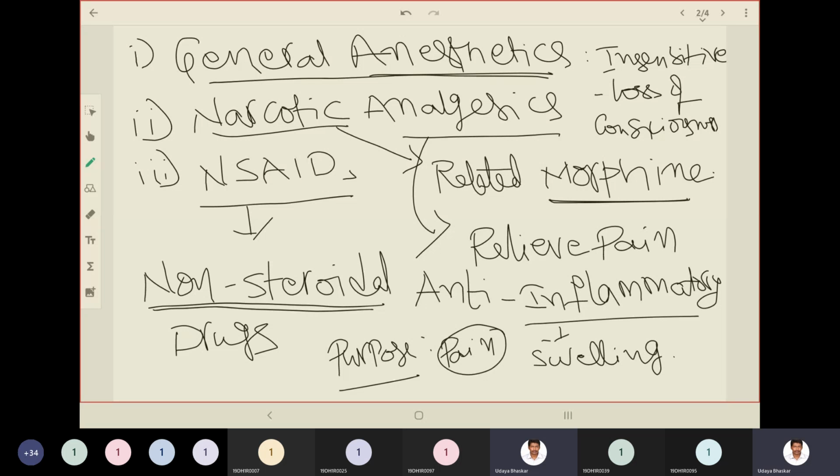Okay, so we have structurally evaluated. We have gone thoroughly through the structure activity relationships of morphine, and the scientists at that time found out which chemical portion is responsible for dependence and which is responsible for pain relieving properties.